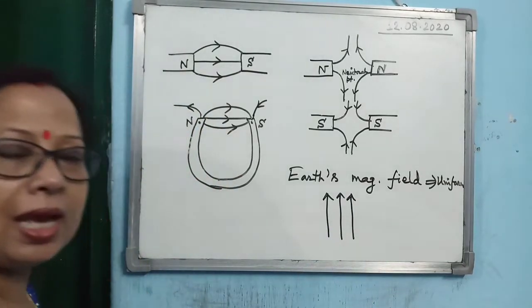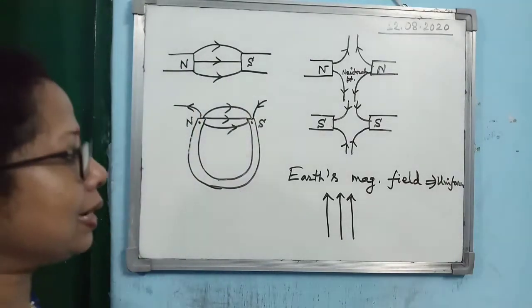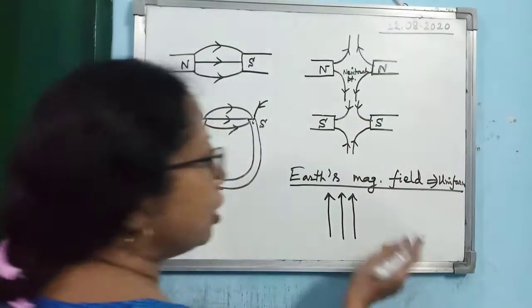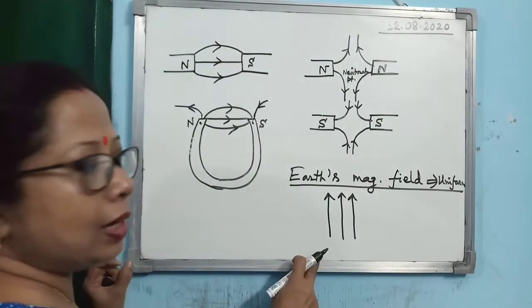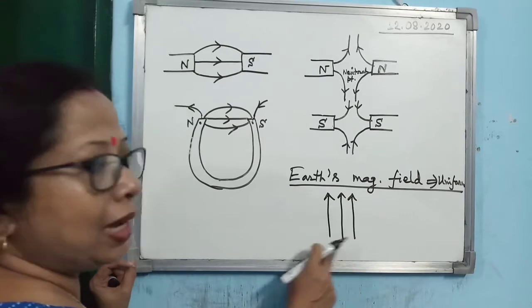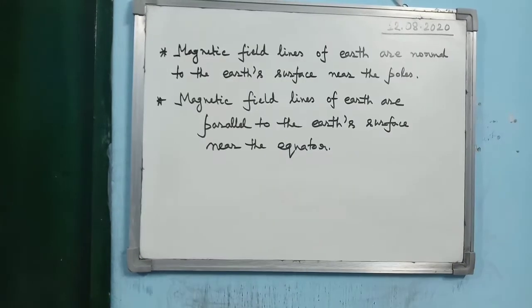Always it should be parallel and equidistant lines. As Earth's magnetic field is uniform, if it is asked to draw the magnetic field lines for Earth's magnetic field, it will be parallel equidistant lines, because already we have done that in the property of the magnetic field.